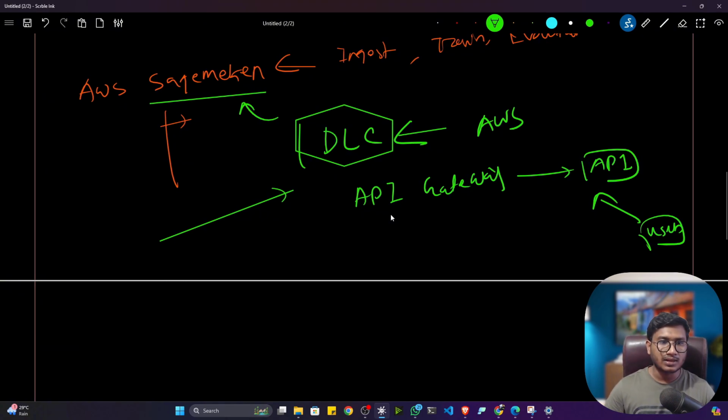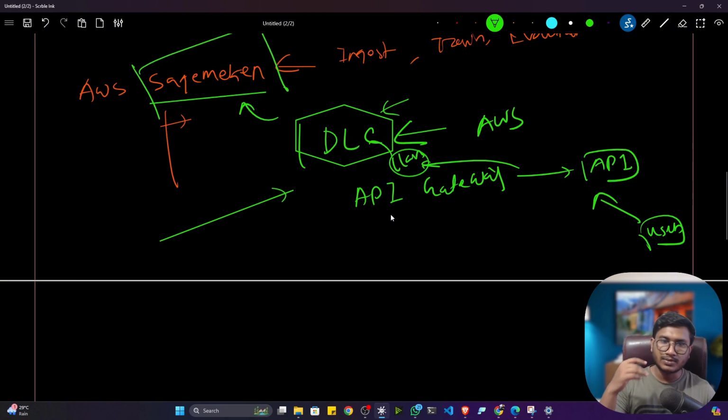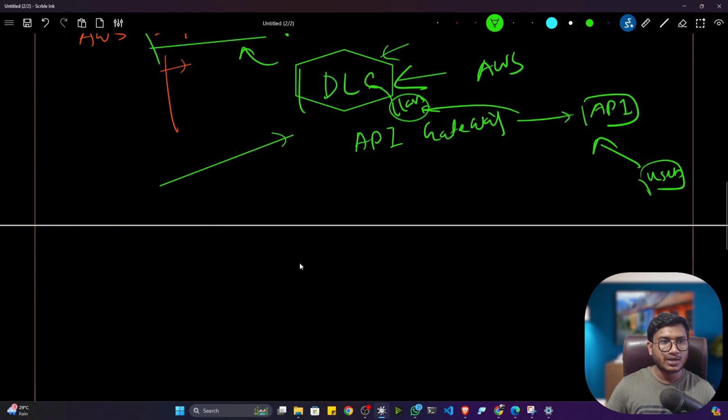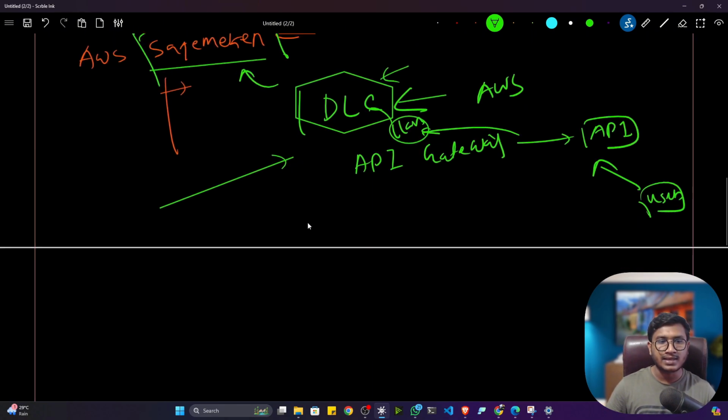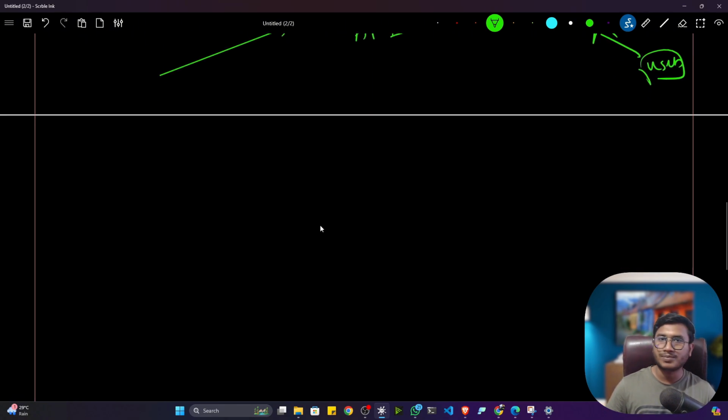This API will request the model. Let's say you are using a LLaMA model, and the LLaMA model is present inside the DLC, that means deep learning container, running on the SageMaker instance. From there you can get the response. Now let's say you deployed the model the way I showed you, with the help of SageMaker, DLC and API Gateway, all the services, and it is working fine.